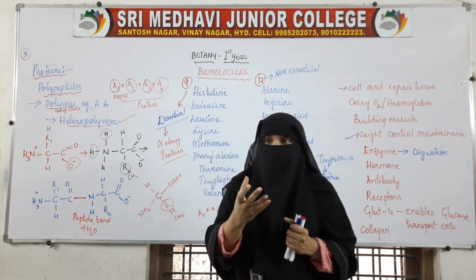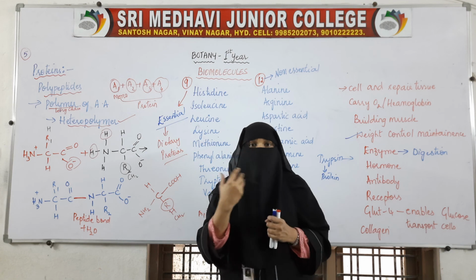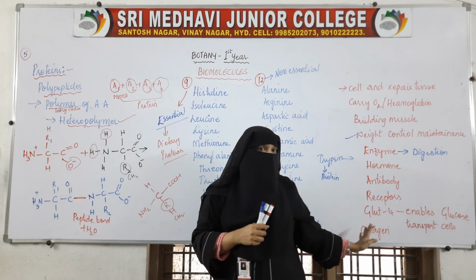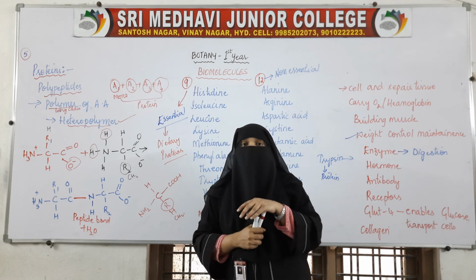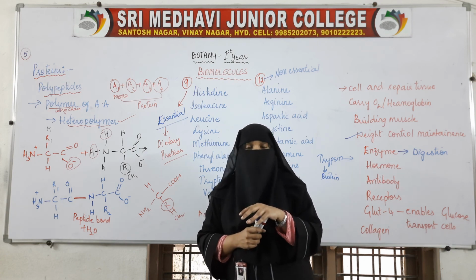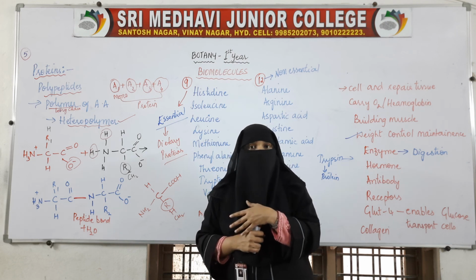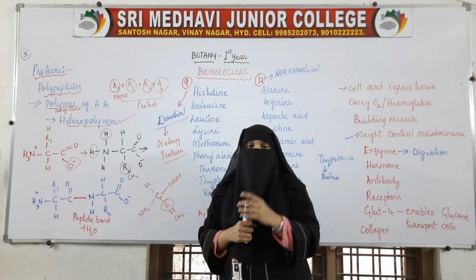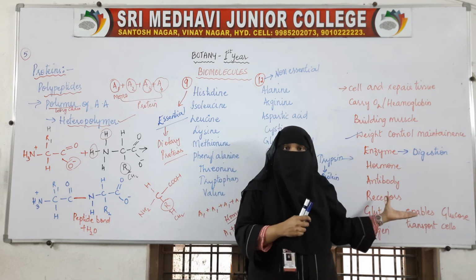Then we have collagen. Collagen is a protein, the most abundant protein found in animal cells and animal tissues. And Rubisco is also a protein. It is the most abundant protein present in plants. So these are the various functions which are performed by proteins.